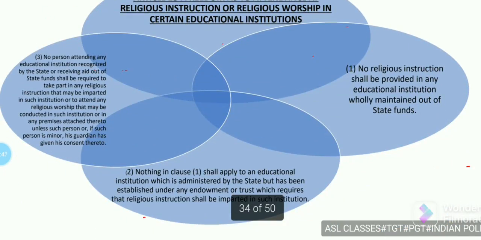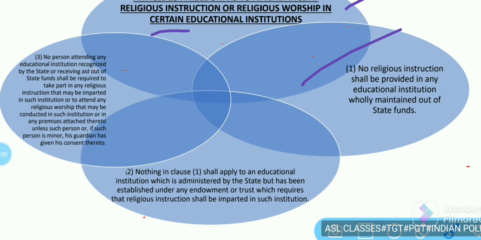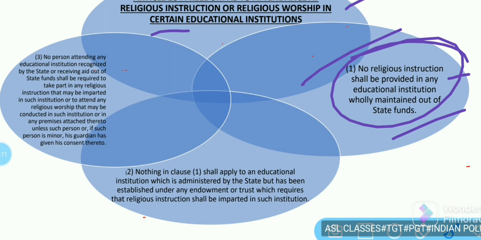Next, Article 28. Article 28 says freedom as to attendance at religious instruction or religious worship in certain educational institutions. Clause 1 says that no religious instruction shall be provided in any educational institution wholly maintained out of state funds.